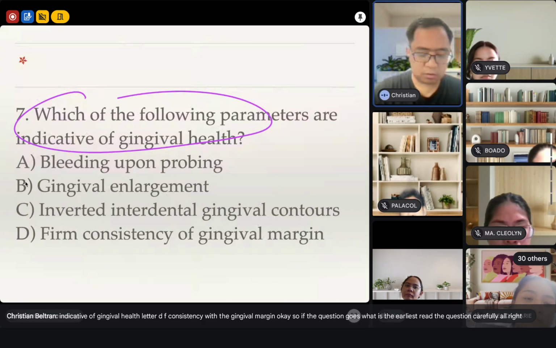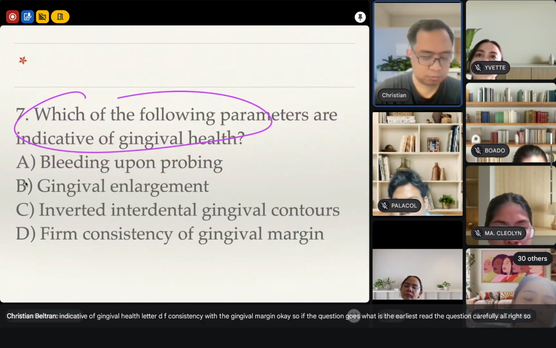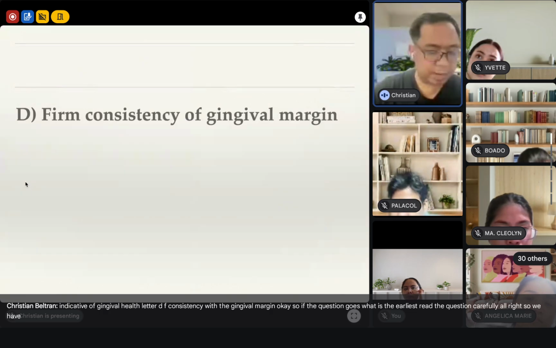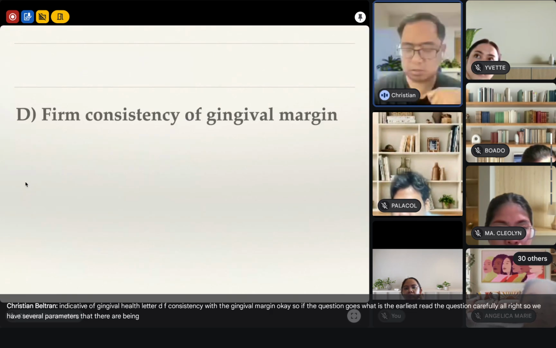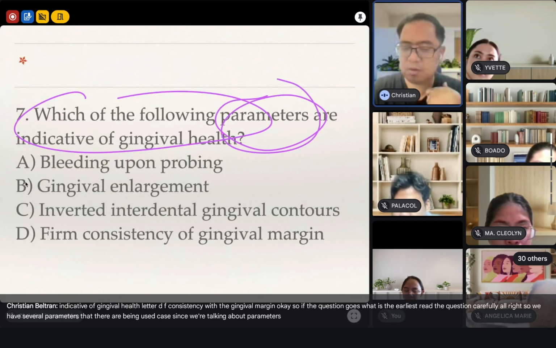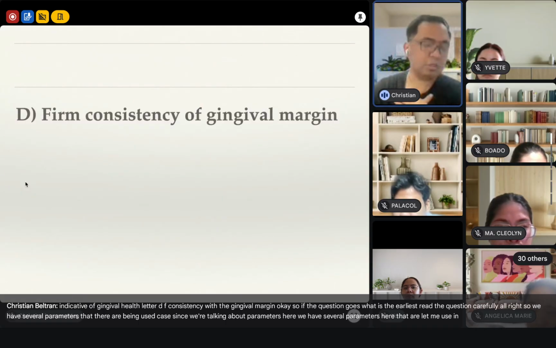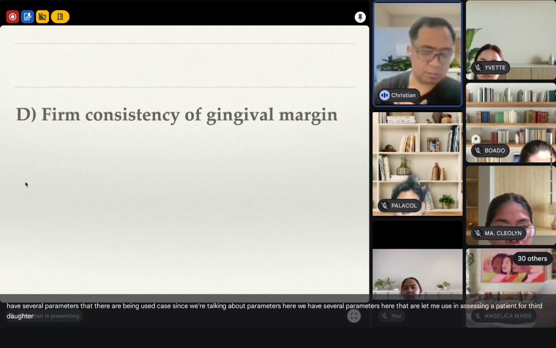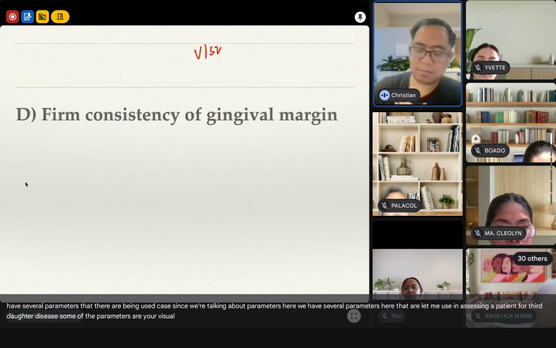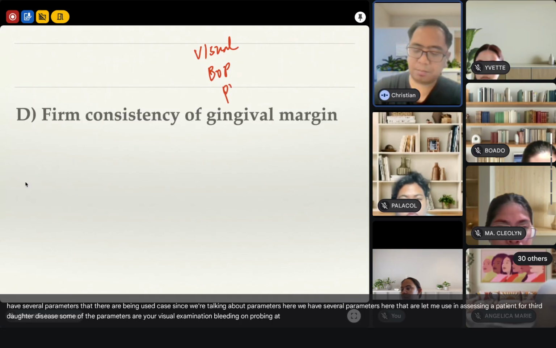All right? So we have several parameters that are being used. Since we're talking about parameters here, we have several parameters that we use in assessing a patient for periodontal disease. Some of the parameters are your visual examination, bleeding on probing, what else?